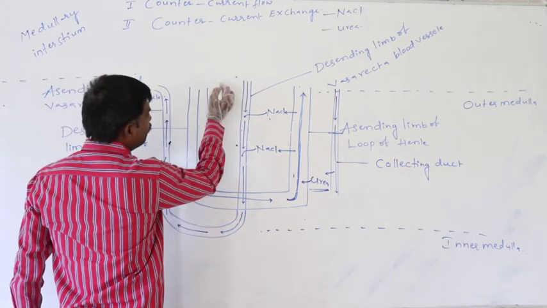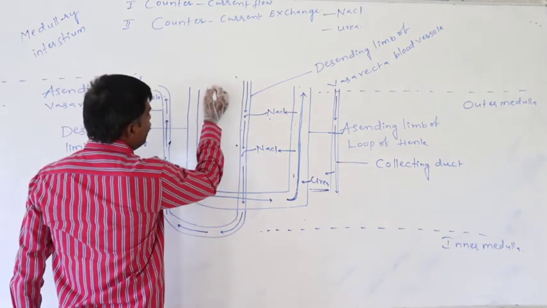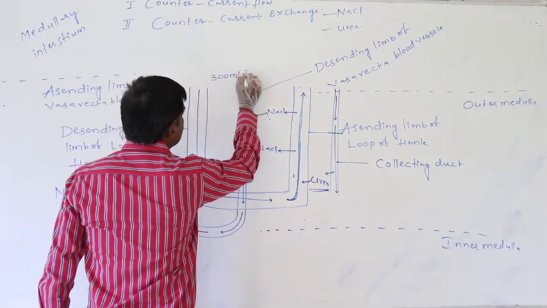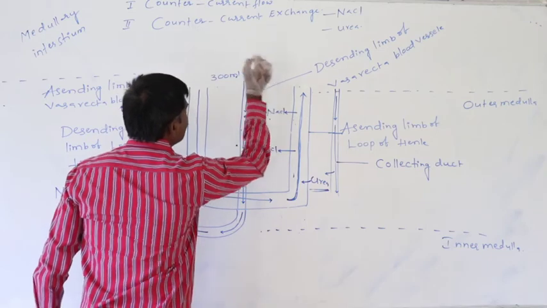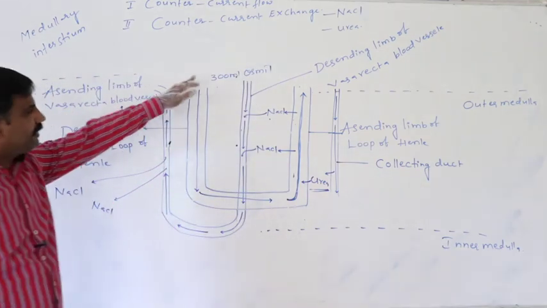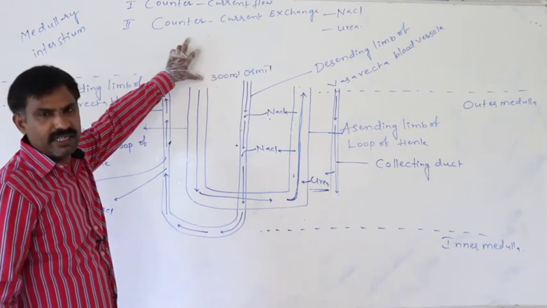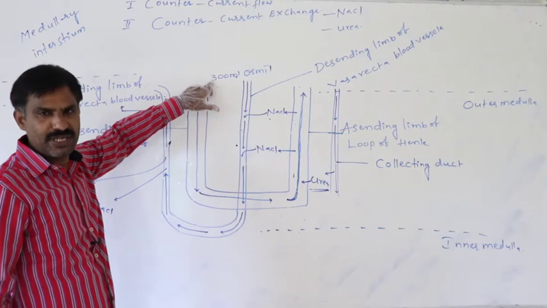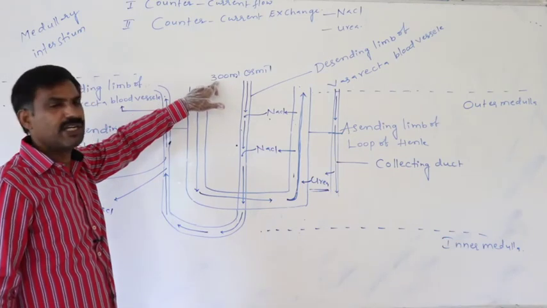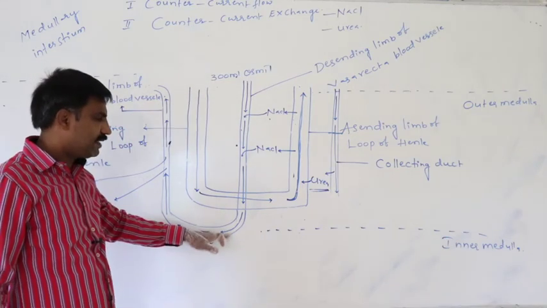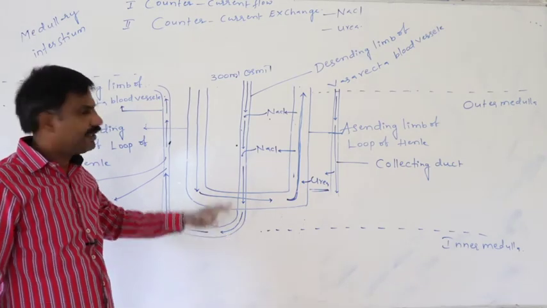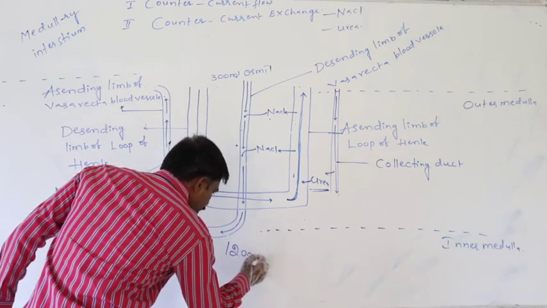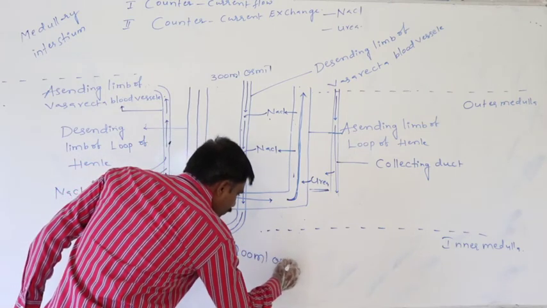Definitely in the outer medulla, this medullary fluid concentration may be 300 milliosmol, in the cortical region. But at the inner medulla, this medullary fluid concentration is approximately 1200 milliosmol.